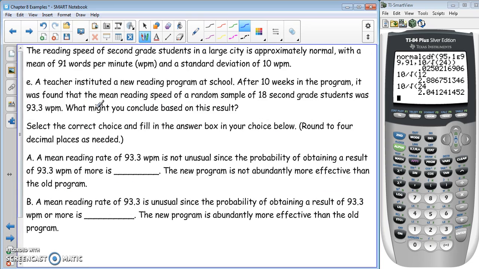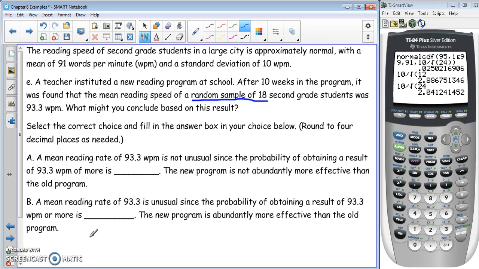So here we have a teacher who instituted a new reading program at the school, and after 10 weeks in the program, it was found that the mean reading speed of a random sample of 18 second grade students was 93.3. What might you conclude based on this result? So I'm going to pick the correct answer. In the reading context, we want to know if the program is basically effective or not.